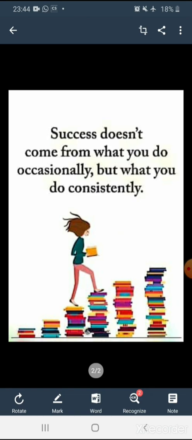I'll tell you the meaning of this thought. First line, success does not come from what you do occasionally, but what you do consistently. It means that you have to work hard for the whole year if you want to get success. But if you think that studying only in the exam will bring success, no. It does not come from what you do occasionally, meaning sometimes; you have to work hard for the whole year.